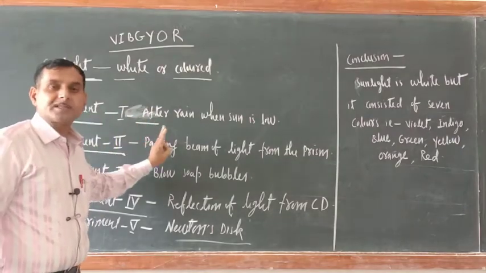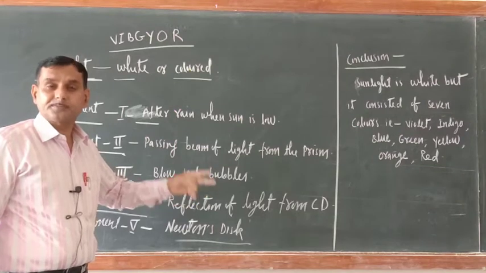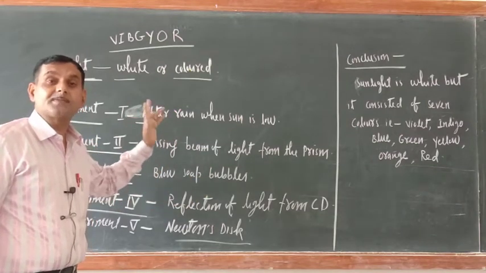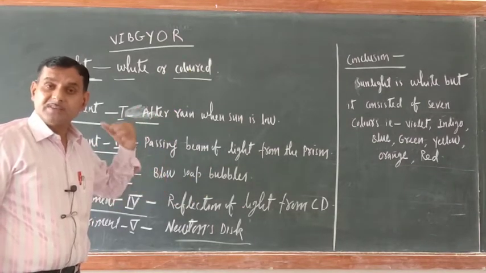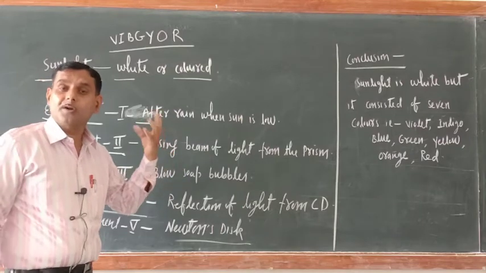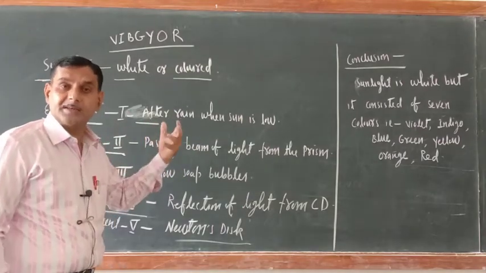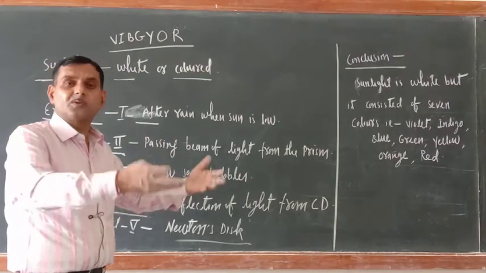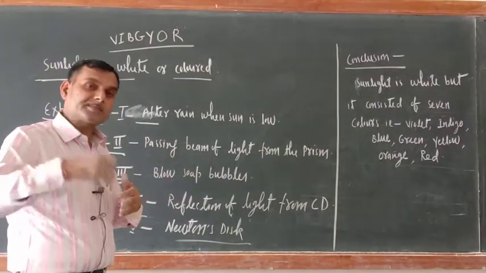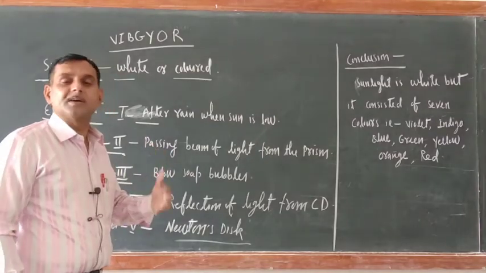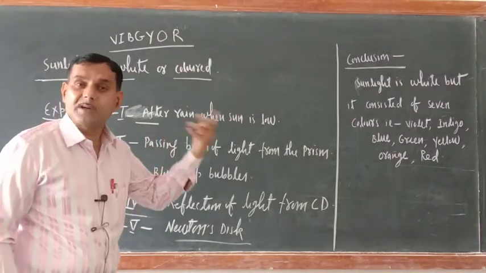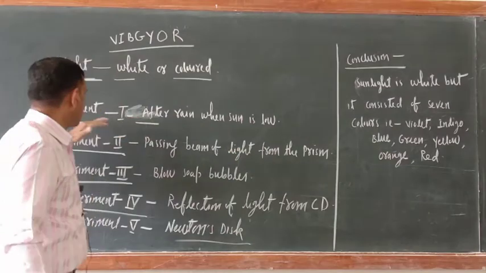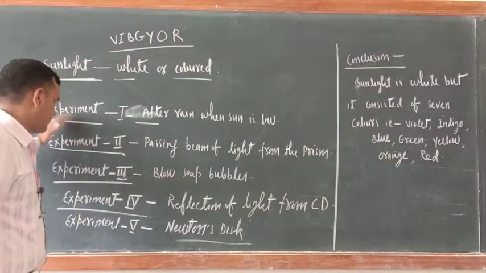So this is the first experiment which proves that sunlight consists of 7 colors, because when sunlight passes through the small water droplets acting as prisms, it is split into 7 colors. Only sunlight is passing, so if it splits into 7 colors, sunlight is made up of 7 colors.